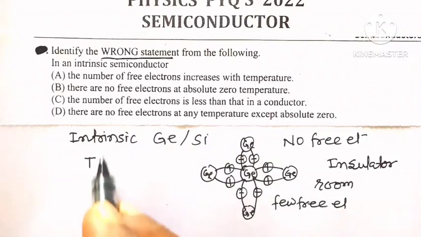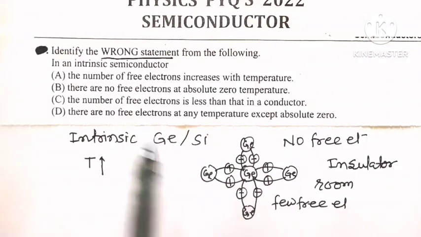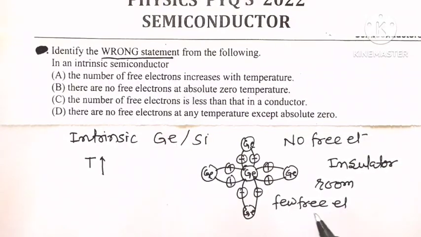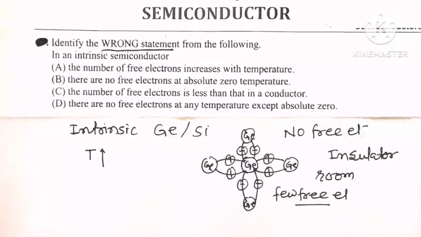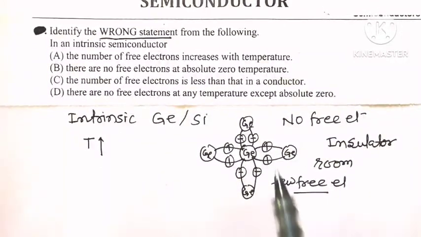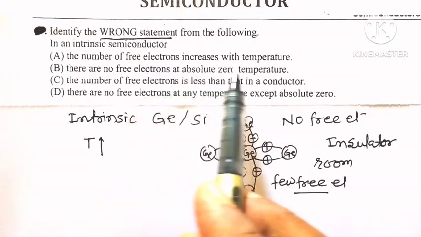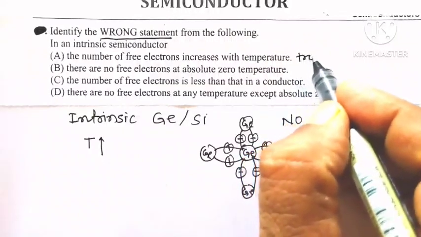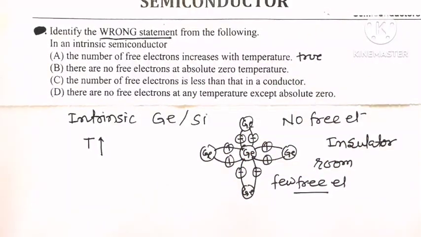And if we go on increasing the temperature of an intrinsic semiconductor, as the temperature goes on increasing, more and more covalent bonds will break and more free electrons are available for conduction of electricity. Means in an intrinsic semiconductor, the number of free electrons increases with increasing temperature. This statement is true for an intrinsic semiconductor.